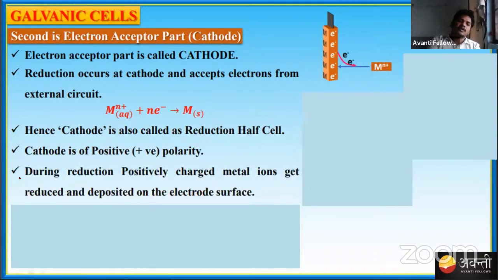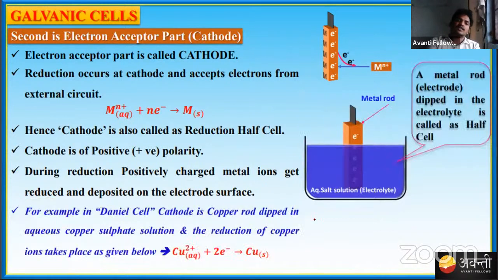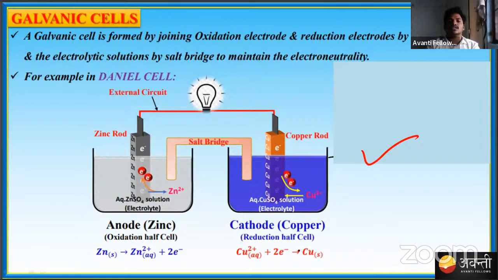Next, during reduction, positively charged metal ions get reduced and deposited on the electrode surface. Just now I told you the point, and we have seen it in the Daniel cell. I have given the definition of a metallic rod, which is nothing but an electrode. So this is the net cell reaction. This one is the oxidation half cell and another one is the reduction half cell. So a galvanic cell consists of an oxidation half cell and a reduction half cell.